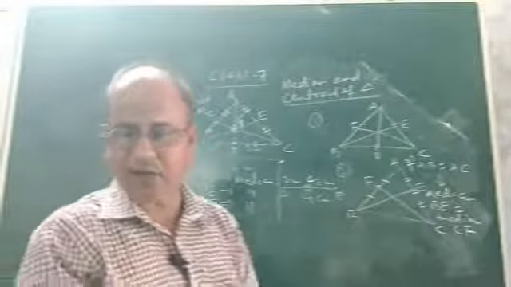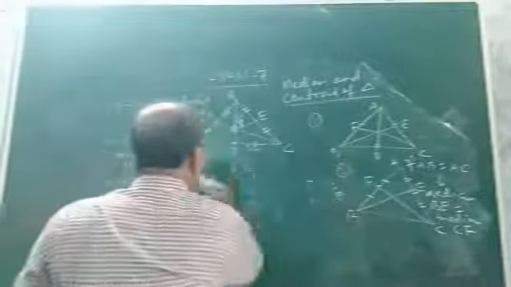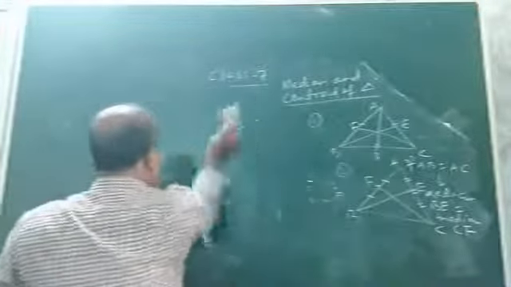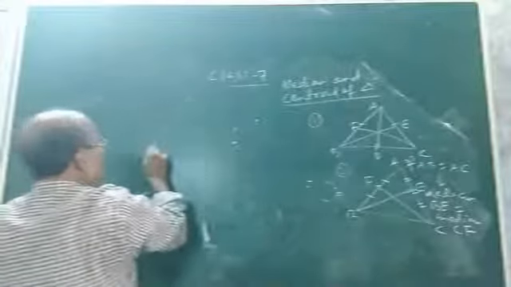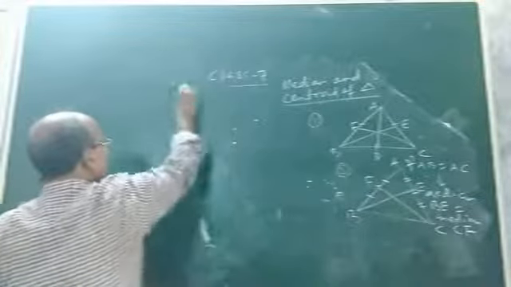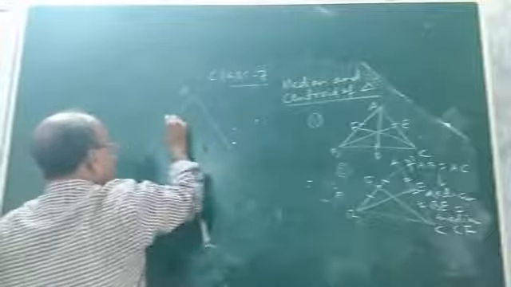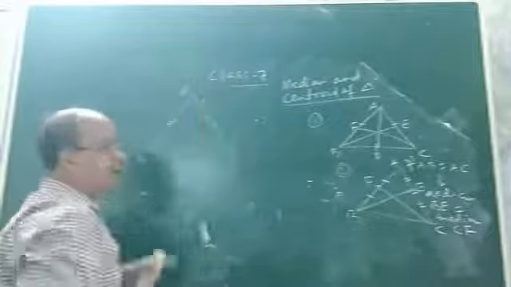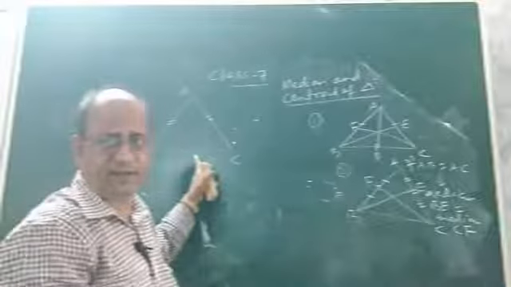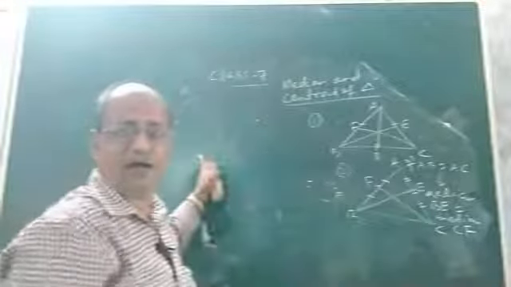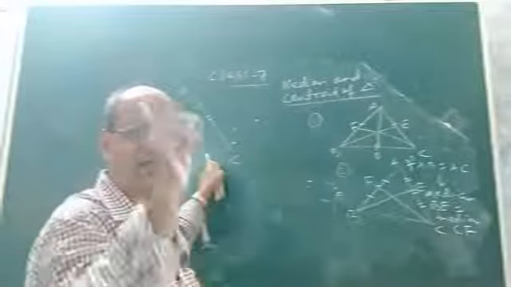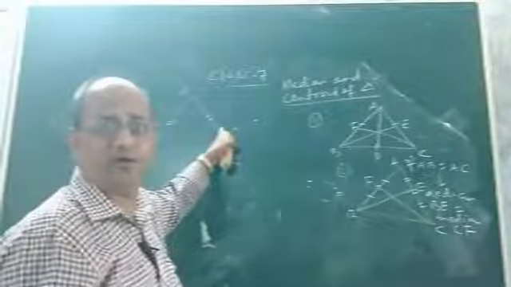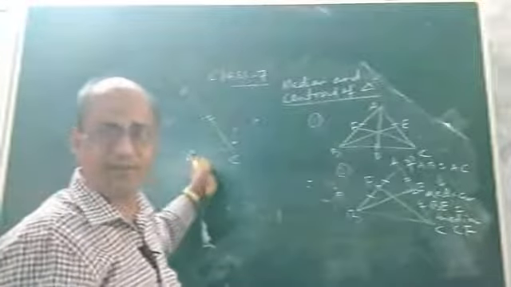Now the third property. Let us consider another isosceles triangle, say ABC. Isosceles means its two sides will be equal. Suppose AB and AC are equal. Now this is the base, you know already, because when I started the properties of isosceles triangle in this chapter, I said that in an isosceles triangle the unequal side is called the base. If these two are equal sides, this is the unequal side and hence it is the base. BC is the base.